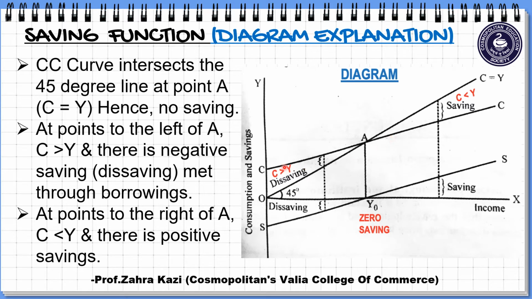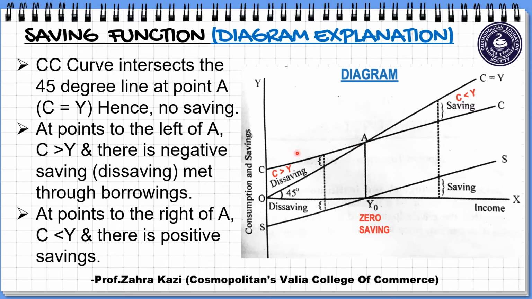Further, this CC curve intersects the 45-degree line at point A, and at this point income and consumption both are equal. Therefore, there is no saving. That is, we call it as what? Zero saving point. I repeat once again, the CC curve intersects the 45-degree line at point A. At this point, consumption and income both are equal, and therefore there is zero saving or no saving.